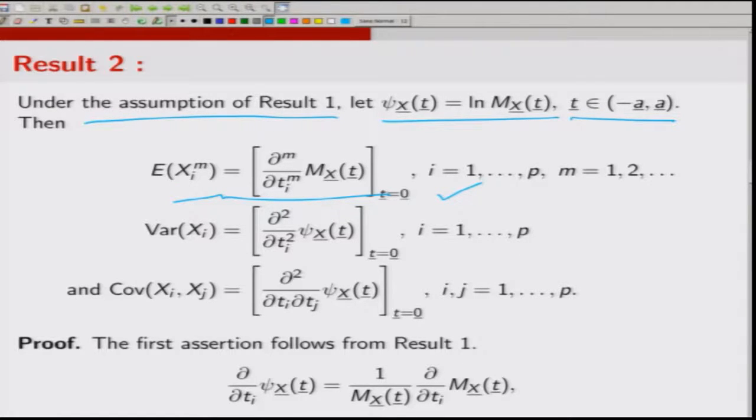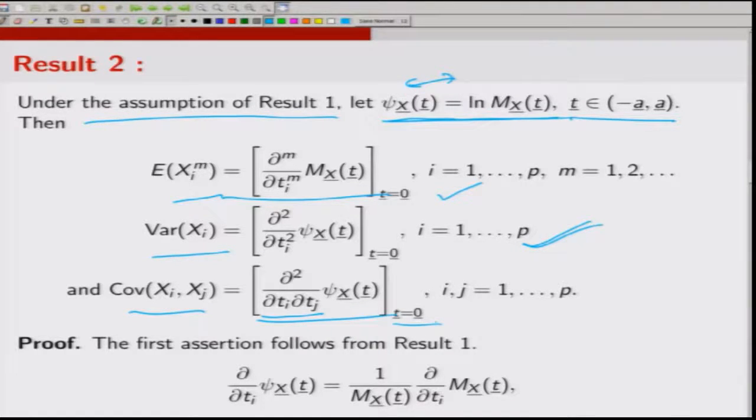If I have to get the variance, you look at psi_X(t), which is the log of M_X(t), differentiate with respect to t_i twice and put t equal to 0 to get the variance of X_i. Now, if one has to get the covariance of X_i and X_j, then you differentiate this with respect to t_i and t_j, and then put t equal to 0. So, again what we see is that the moment generating function can also be used to find the covariances.